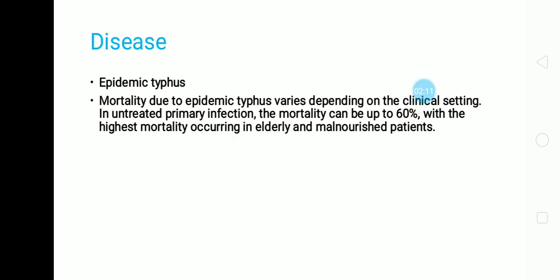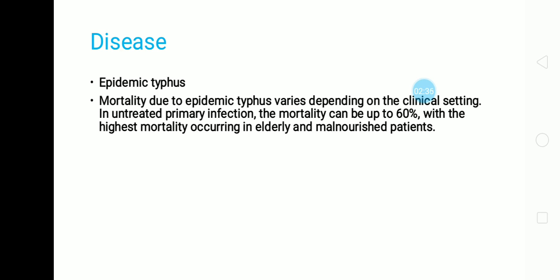The disease is called epidemic typhus. Mortality due to this disease, depending on the clinical setting, in untreated primary infection can be up to 60%, with the highest mortality occurring in elderly and malnourished patients.